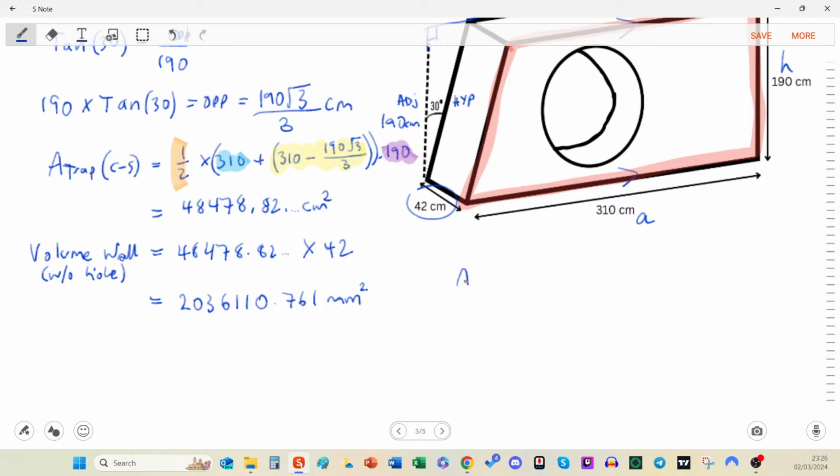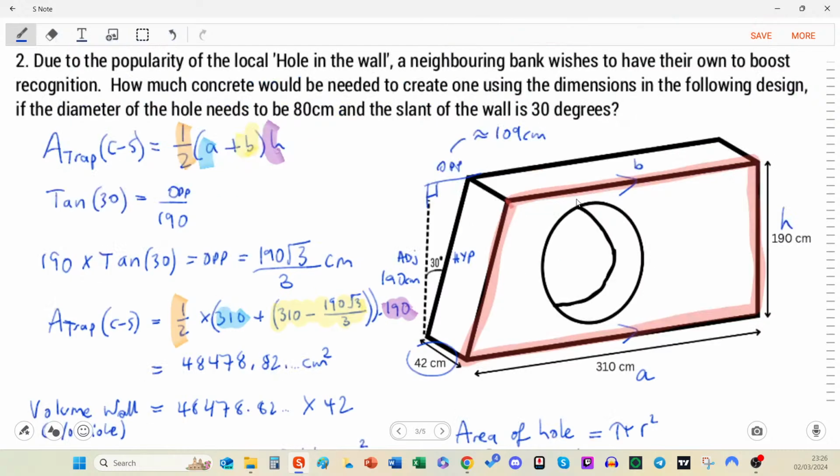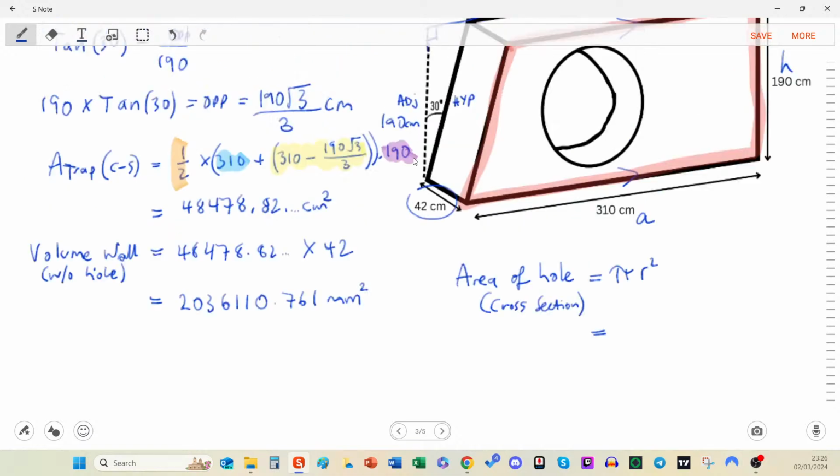So what should we call it? We'll call it area of hole. This is the cross section. It's going to be equal to pi r squared, which we were dealing with earlier, so no need to be shy on that one. And it does say that the diameter of the hole is 80 centimeters.